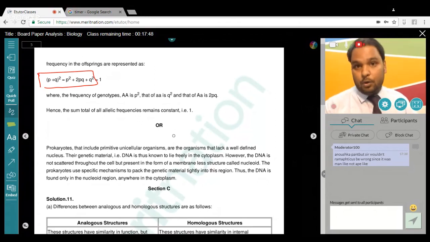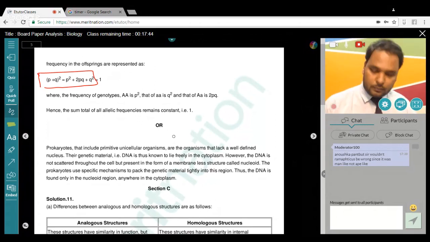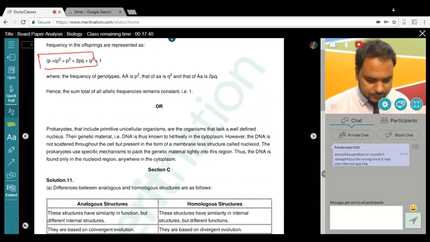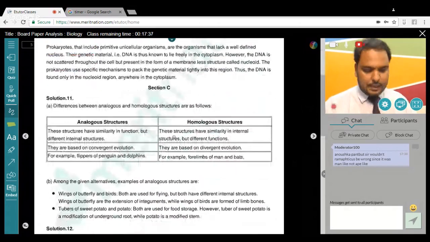Yes, though it was prokaryotic, still there is some DNA coiling available, though not with histones, but with non-histone proteins. Okay, it is there. And that's why your DNA will not be scattered. Fine. All right. That's a simple question. You just have to explain according to the 2 marks.